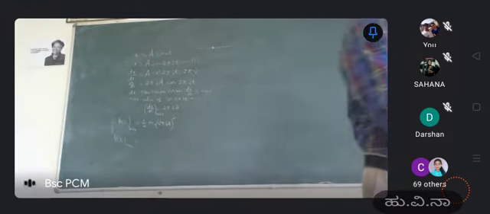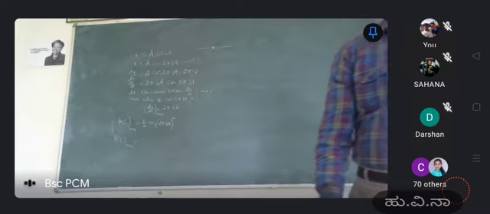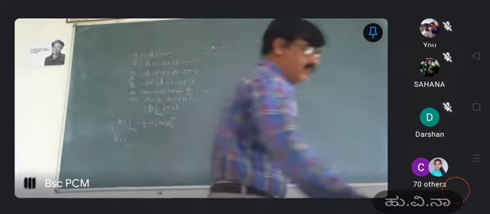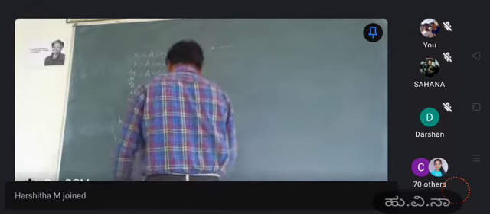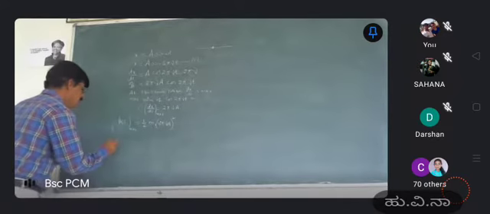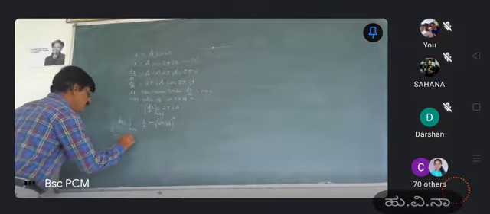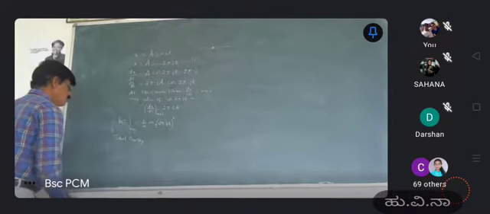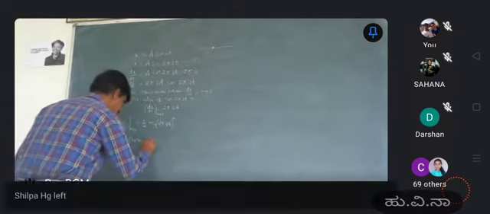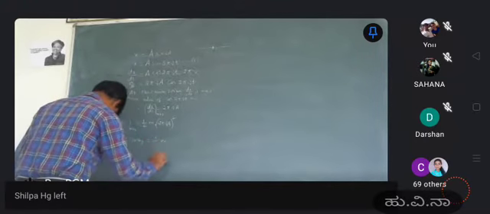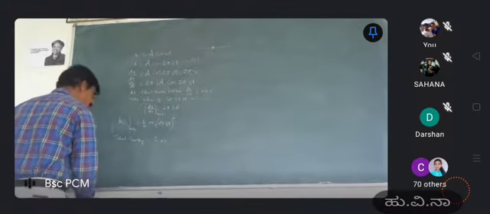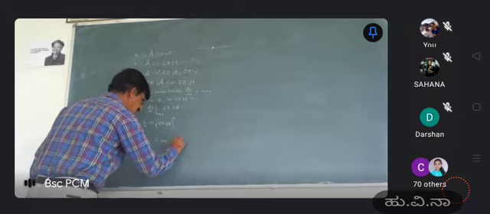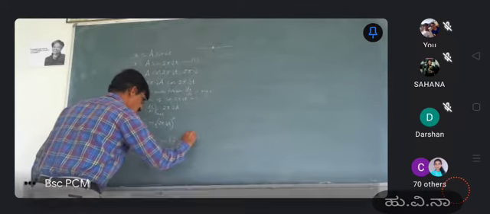Now total energy is given by half into m into 2 pi mu a whole square.